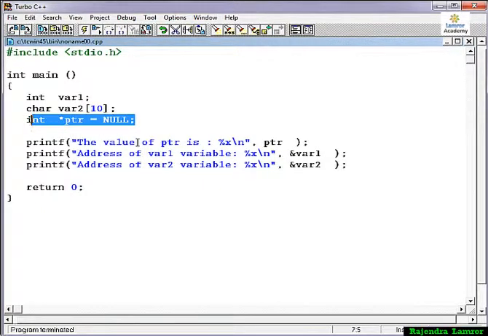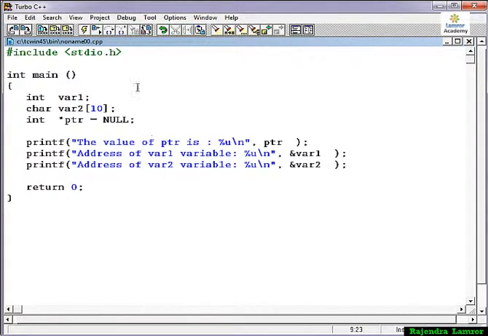If I am printing the value of the pointer, which is null, it prints the value 0, with %x. I am using %x here because %x provides you the address, and %u also works. It is better to use %u: x is for hexadecimal, while %u will provide only a positive integer value, because we have addresses, and an address always shows positive values. So here we have taken variable 1 and variable 2.